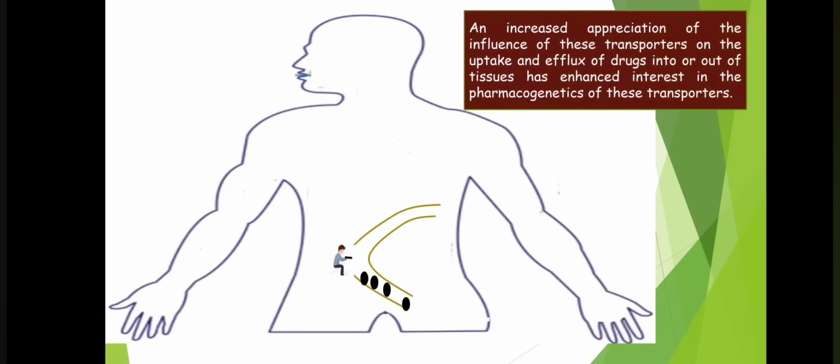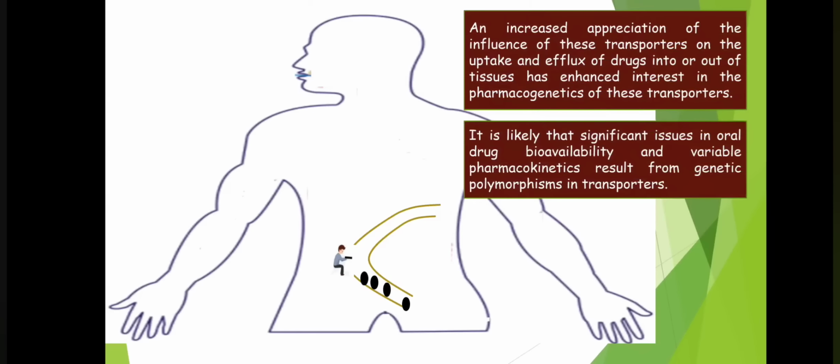An increased appreciation of the influence of these transporters on the uptake and efflux of drugs into or out of the tissues has enhanced interest in the pharmacogenetics of these transporters. It is likely that significant issues in oral drug bioavailability and variable pharmacokinetics result from genetic polymorphisms in transporters. Unlike the drug metabolizing enzymes that we have discussed in the previous videos, our current understanding of transporter pharmacogenetics is not well developed and the consequences of SNPs are not that clear.